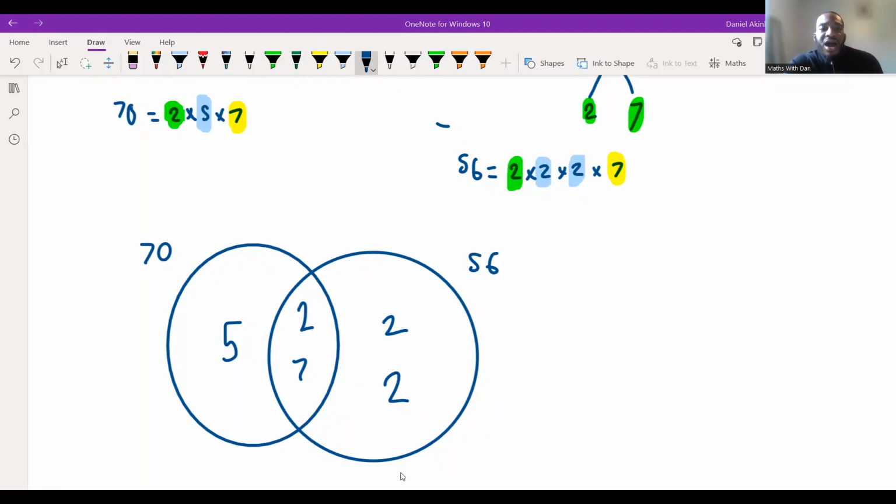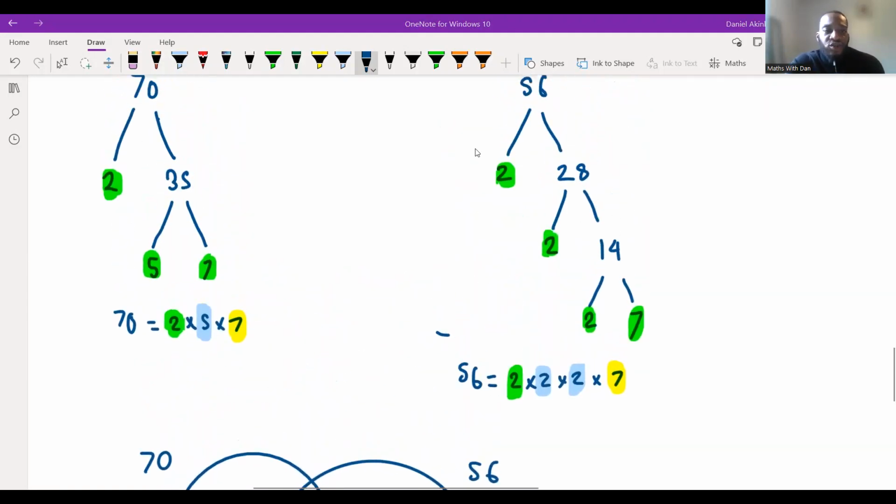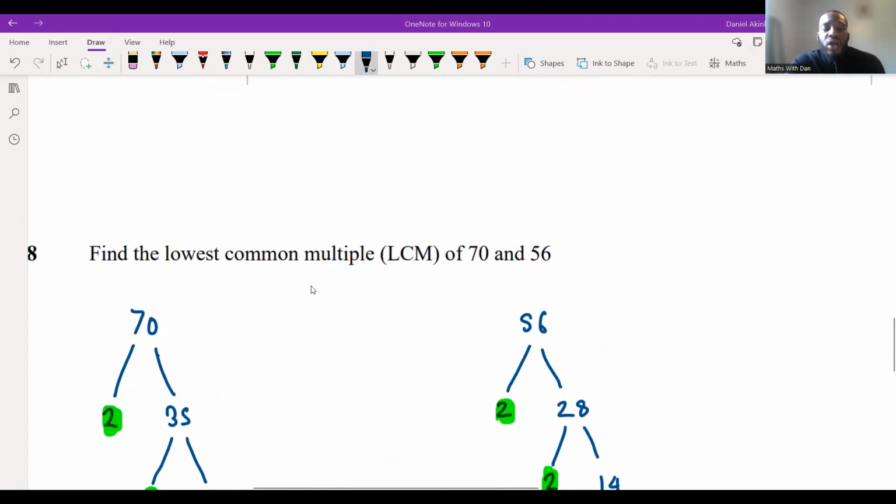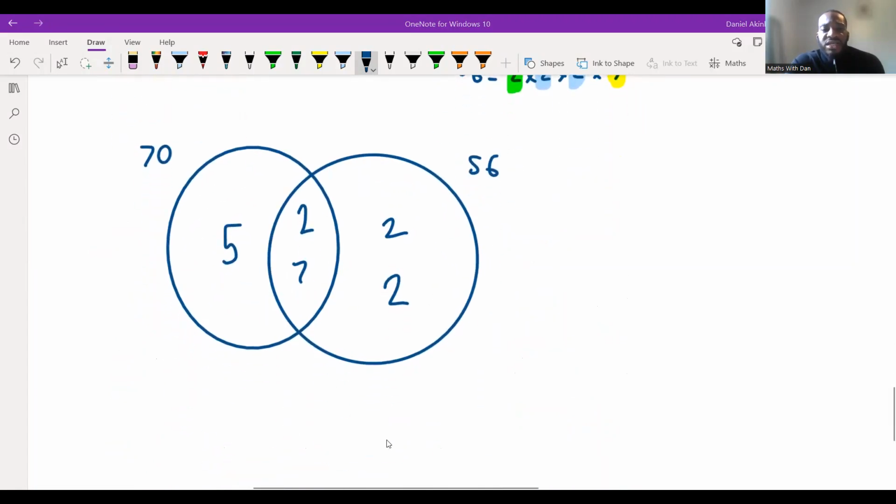Okay, so I'm here now. I've done my factor tree. I've done my Venn diagram. The question asks me to find the lowest common multiple. Could somebody tell me what I do from here, please? What do I do from here once I've got all of this? Any ideas? What do we need to do? They multiply 2 and 7 together.